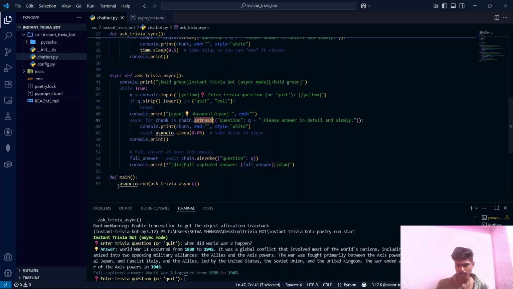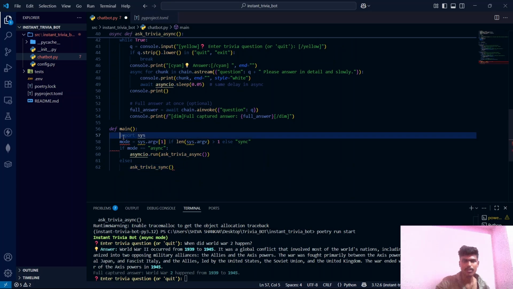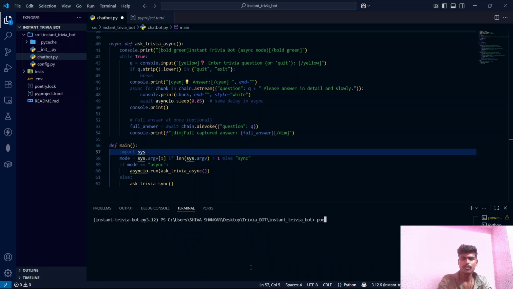And guys, I think we should also modify this main function because there are two modes in this chatbot.py file. One is sync mode and one is async mode. So we should be able to select any of the modes based on our requirement or wish. So for that, I have modified this main function, guys. If you execute poetry run start, it will simply run this function, ask trivia sync. So the chatbot will be in sync mode.